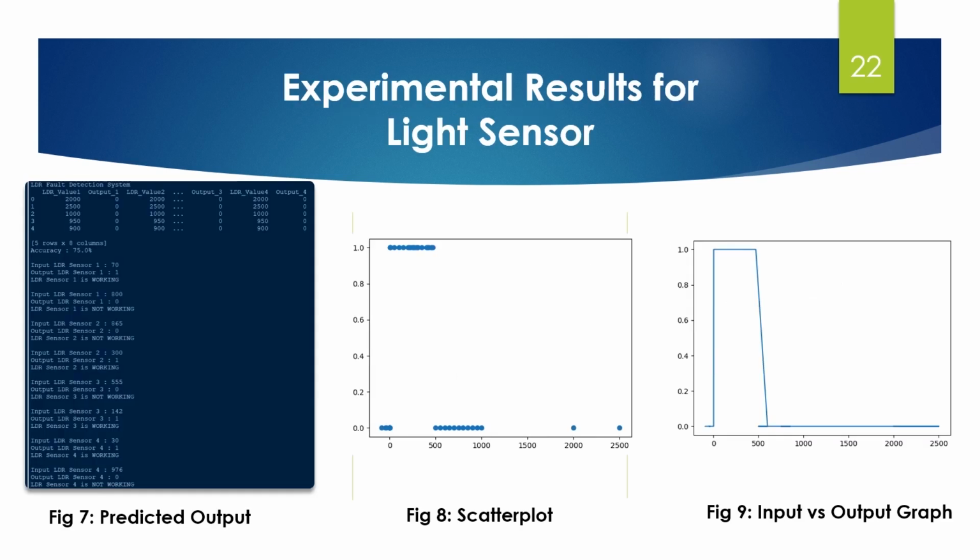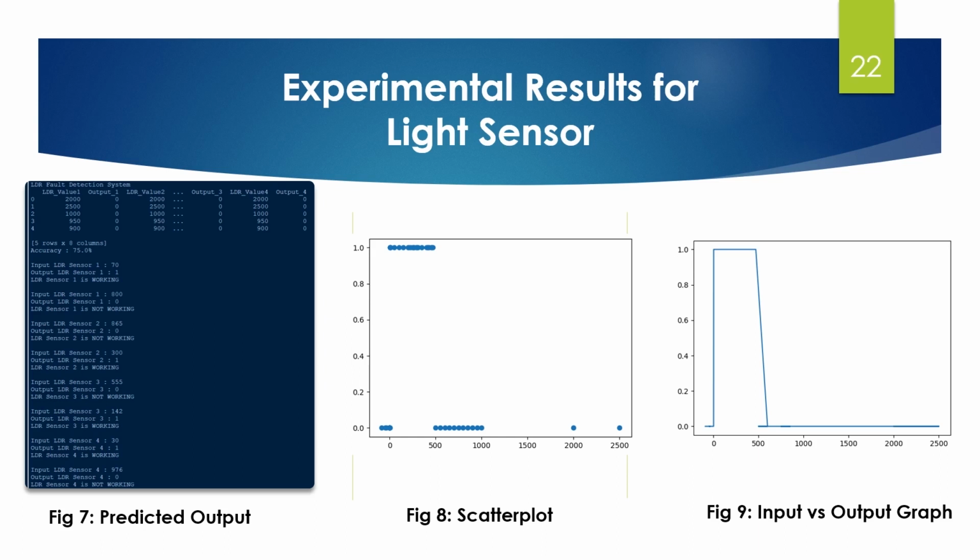We have determined that the working threshold of LDR is in the range of 1 to 470. In figure 7, we can see that when we give the input as 70, the predicted output is 1, and a message is thrown showing that the sensor is working. However, when we set the input to be 800, we get the predicted output as 0, and a message is shown stating that the sensor is not working. The accuracy is found to be 75%.